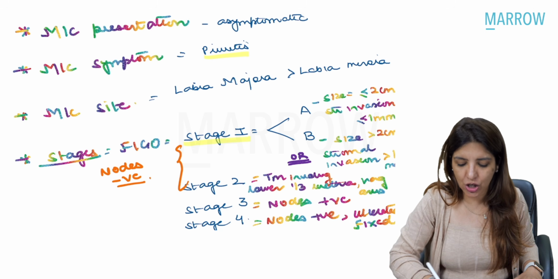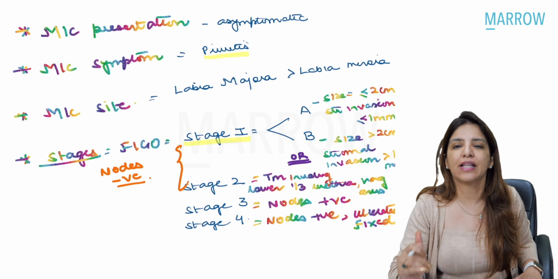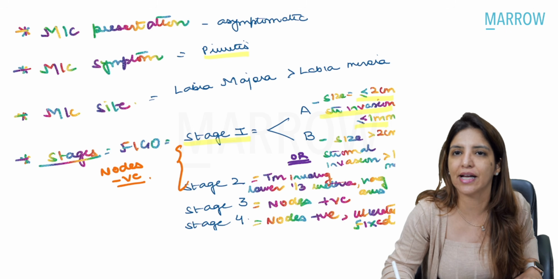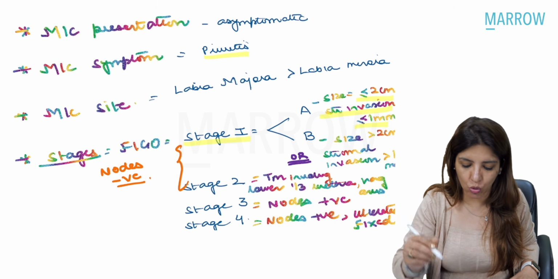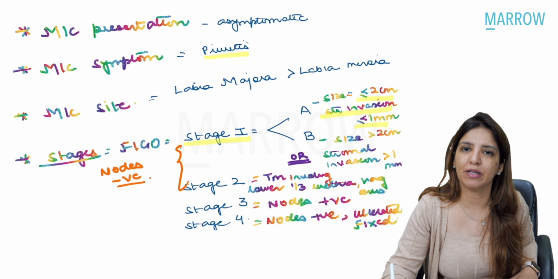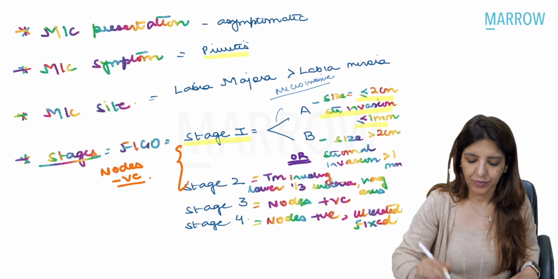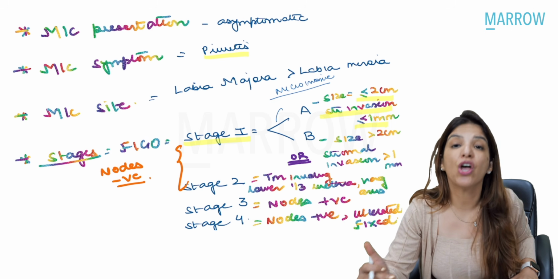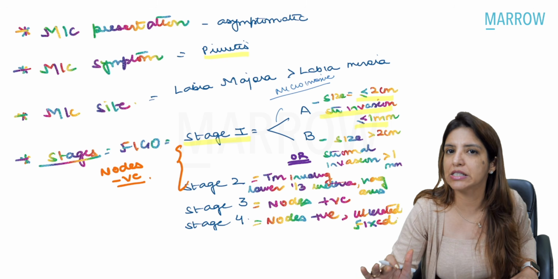So just remember that stage 1 means that the cancer is limited to the vulva, in which we have stage 1A, 1B. 1A means that the size of the tumor is less than equal to 2 centimeters, or stromal invasion is less than equal to 1 millimeter. Now, stage 1A, because the size of the tumor is less than equal to 2 centimeters and stromal invasion is less than equal to 1 millimeter, is also called the micro-invasive cancer. Right? Then comes 1B. 1B means either the size of the tumor is more than 2 centimeters or the depth of invasion is more than 1 millimeter. Any of these two things, it is going to come in stage 1B.